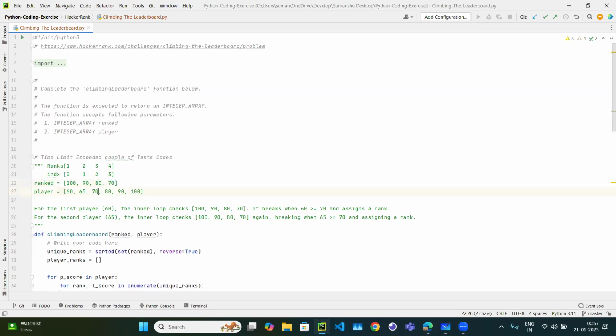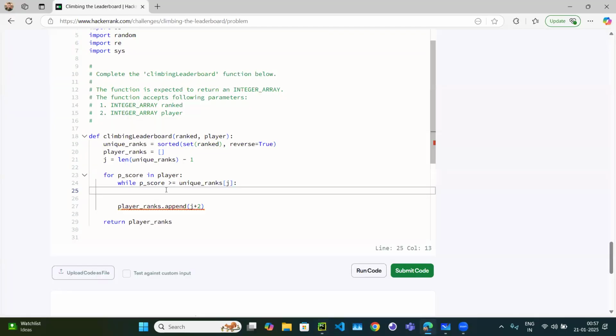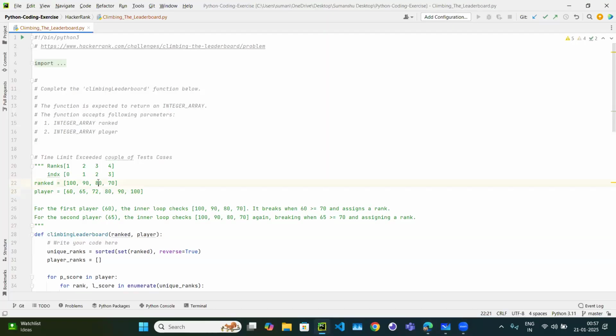Maybe it is 72. We have to check another element as well, we have to check 80 as well. By manually seeing we know 70 is not greater than 70, but let's suppose it is 72, we know 72 is greater than 70, right? So we have to check another element.